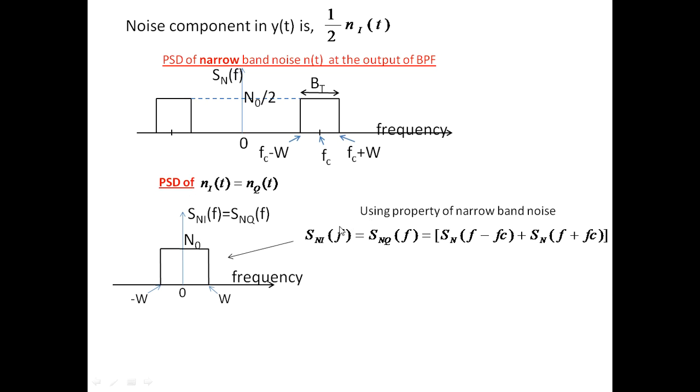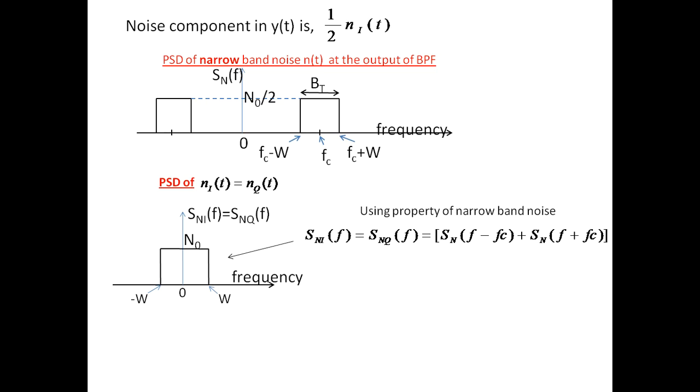This is using the property Sni of f equal to Snq of f equal to Sn of f minus fc plus Sn of f plus fc. If we delay the Sn of f spectrum by fc units, advance it by fc units, then add the two spectrums, we get the spectrum of Sni of f and Snq of f.